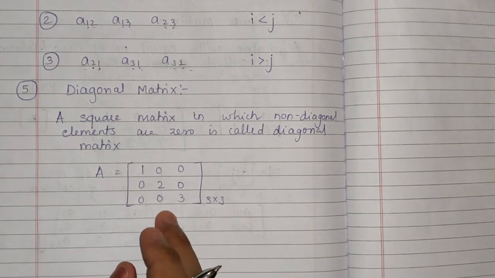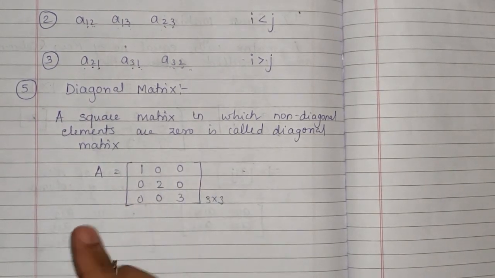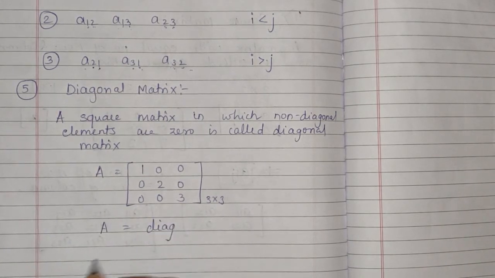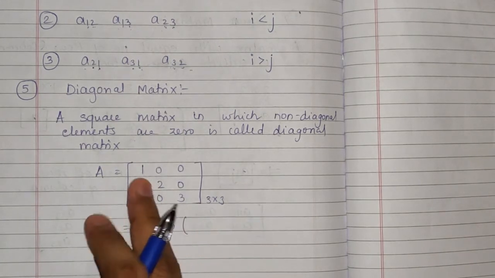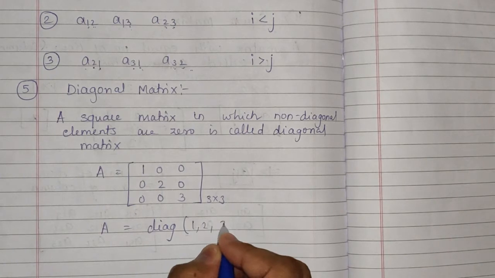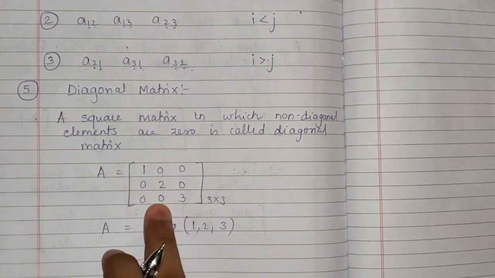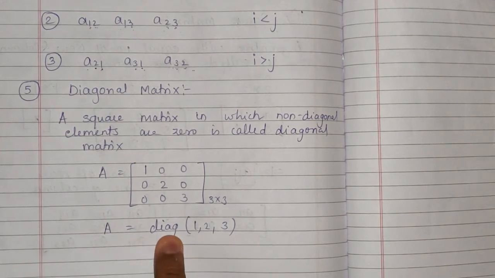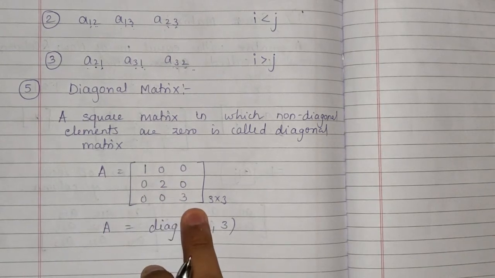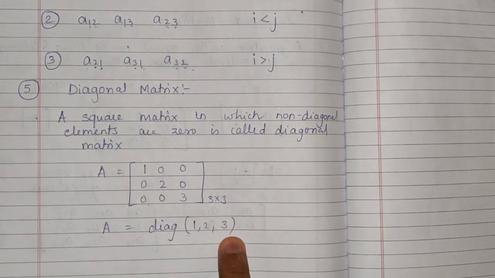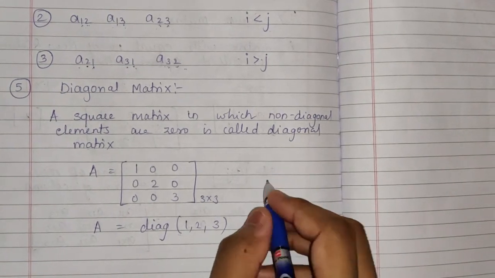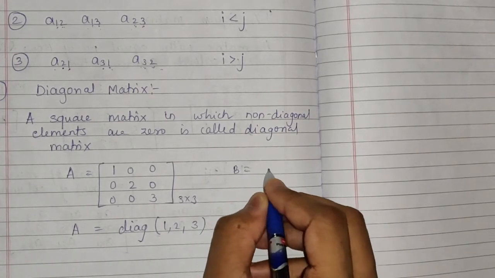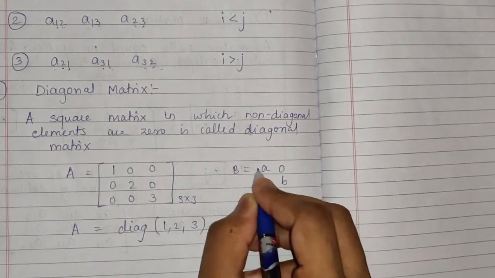Okay, now in this case we can also write the same matrix in the form of this statement: A is equal to diag, okay, for the diagonal, bracket 1, 2 and 3. So I'll write 1, 2, 3. Okay, so the same matrix can be written in this statement also, where you have to write the name of the matrix is equal to diag, bracket, you have to write the elements, okay, with the commas and close the bracket, right? Also, if I write one more diagonal matrix, B is equal to a, b, 0, 0.